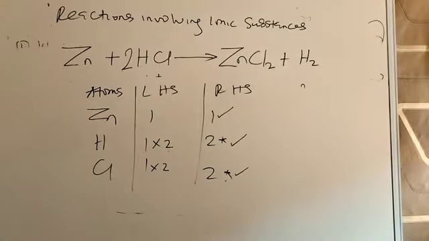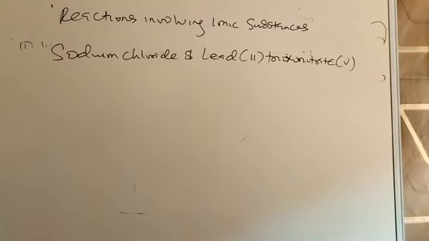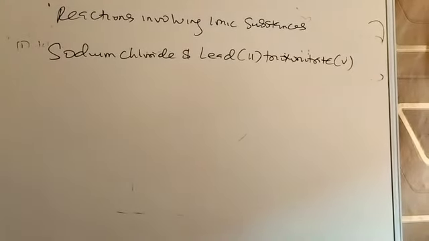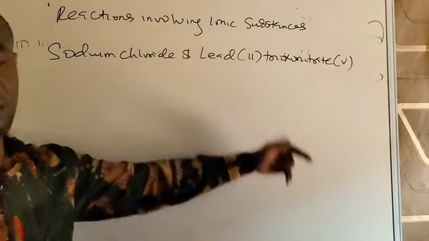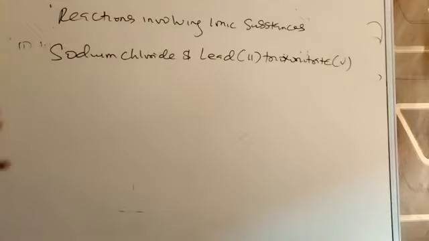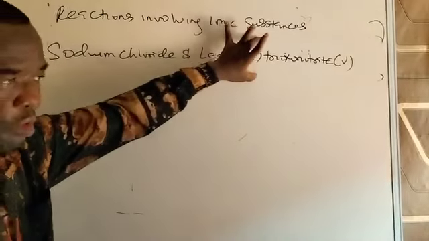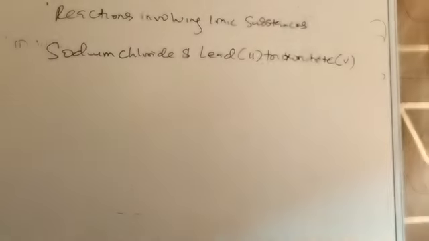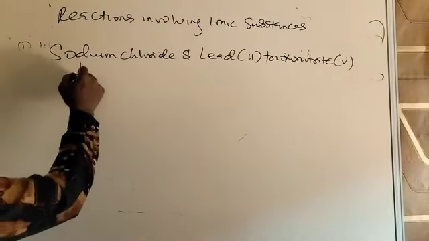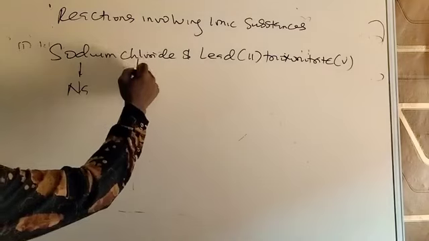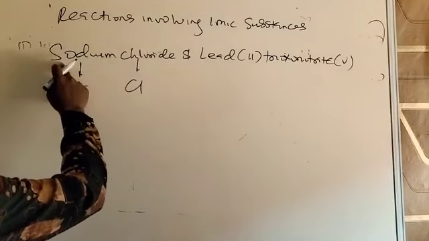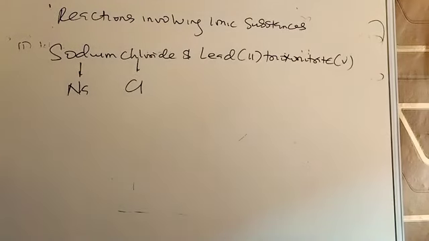So we'll take another reaction that involves 2 ionic substances. So we have another equation involving 2 salts, that are ionic substances. To write an equation between them, the first thing you have to do is, these are the reactants, the things we're using to write the equation. For the reactants, get their formula. Sodium is Na. Chloride indicates chlorine. So this compound contains sodium and chlorine, sodium chloride.